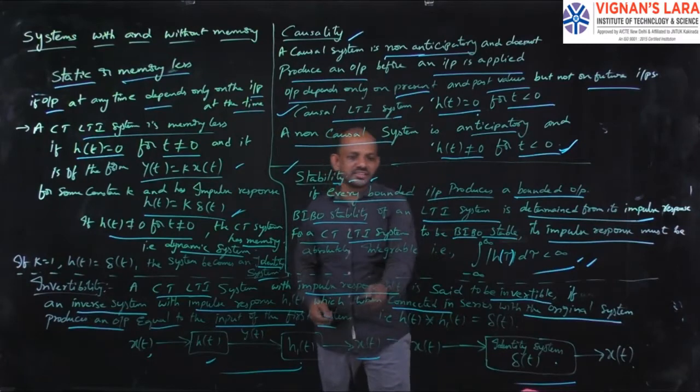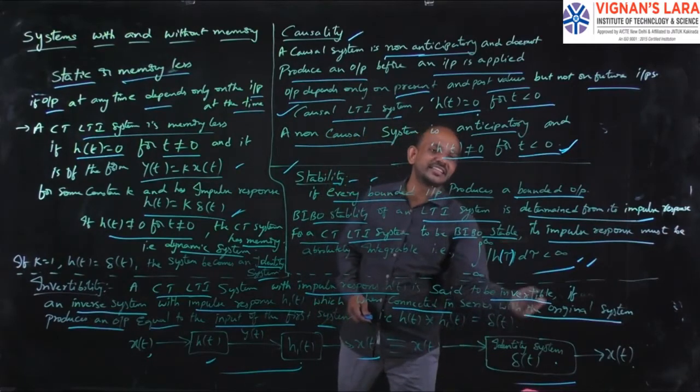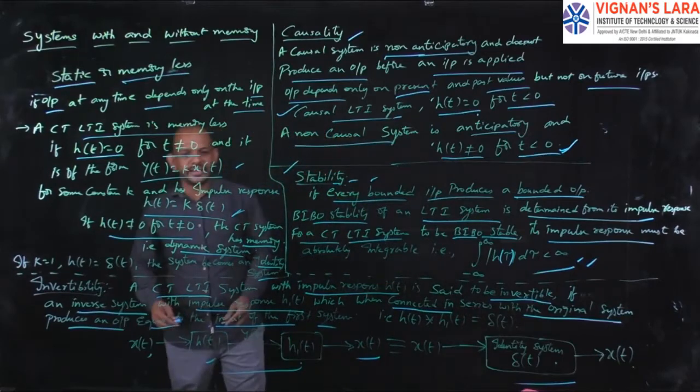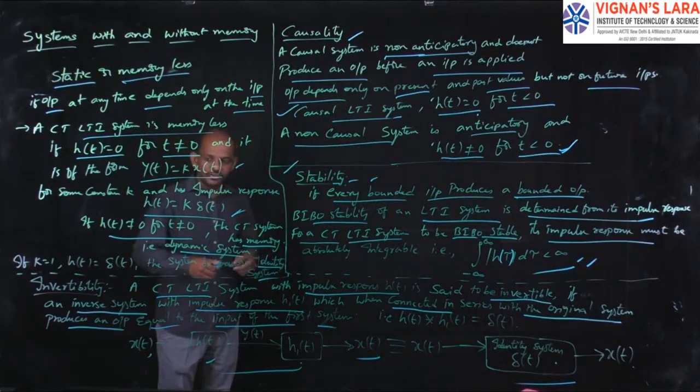Or simply, that is equivalent to x of t being given to an identity system, so I get the output same as input, that is, the output is also equal to x of t. This is regarding invertibility.